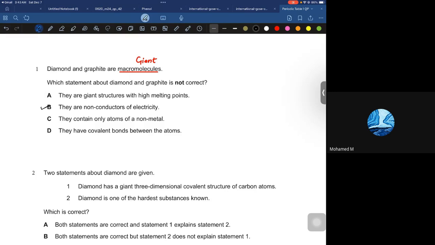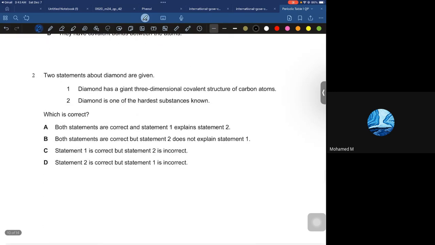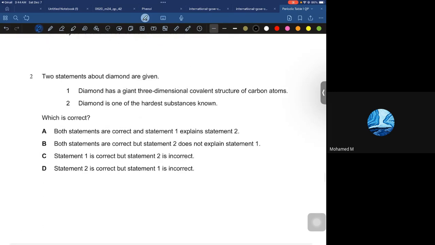Now see this, two statements about diamond are given. Diamond has a giant three-dimensional covalent structure of carbon atoms. Diamond is one of the hardest known substances, which is correct. Both statements are correct, and statement 1 explains statement 2. Both statements are correct, but statement 2 does not explain statement 1. Statement 1 is correct, but statement 2 is incorrect. No, completely wrong. Statement 2 is correct, but 1 is completely wrong.